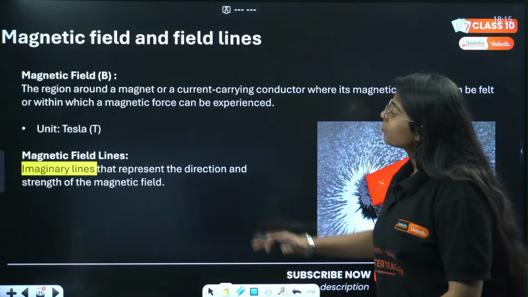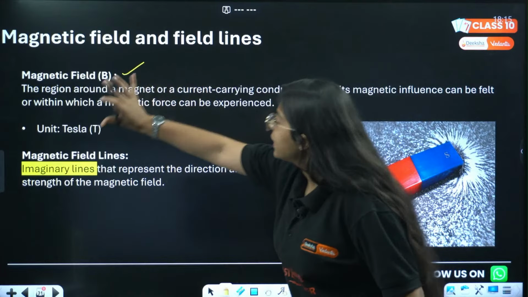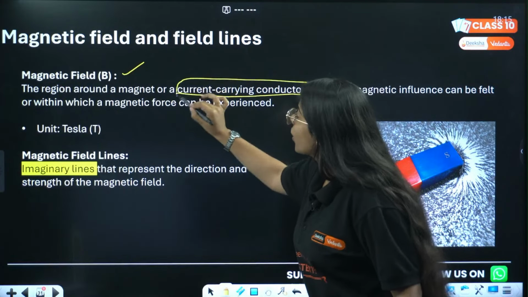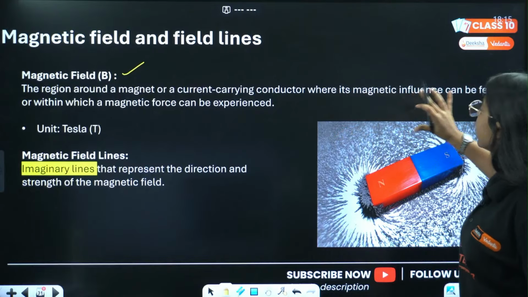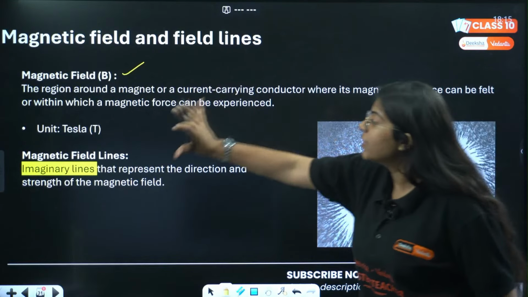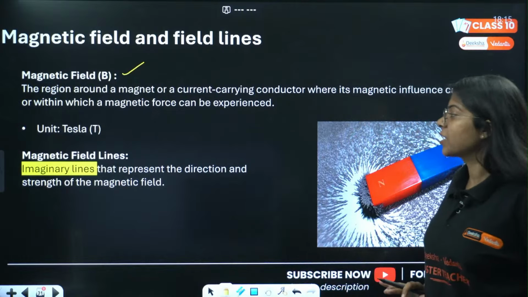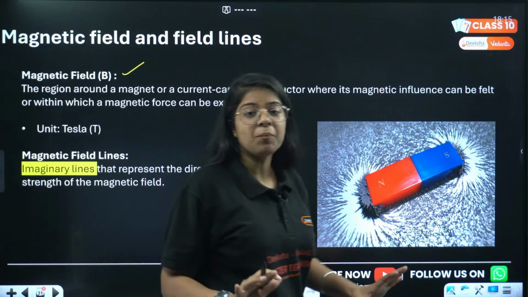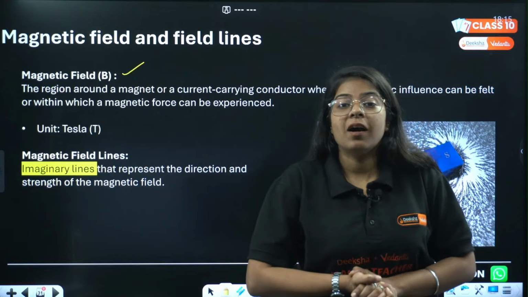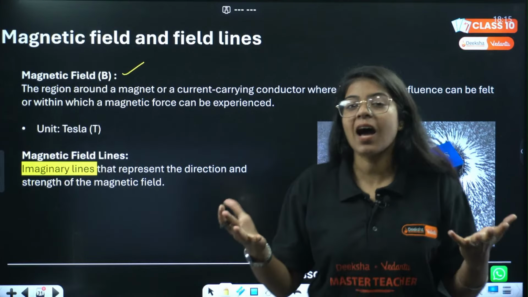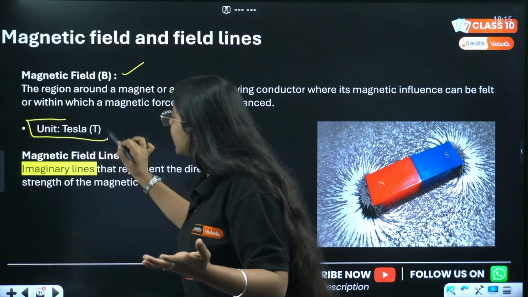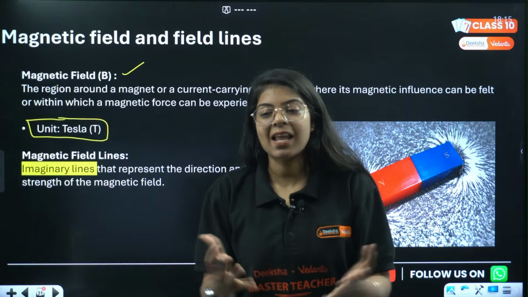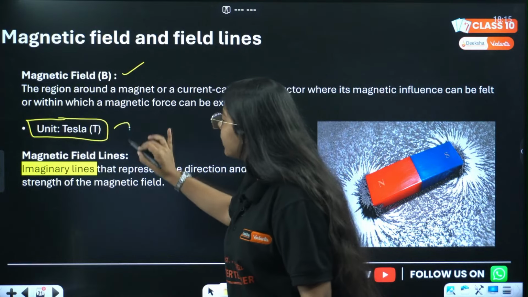Okay, let's go. So first is magnetic field, the region around a magnet or a current carrying conductor. We will study this later. Where its magnetic influence can be felt or within which a magnetic force can be experienced is called magnetic field. Understood? Exactly what I explained. Okay? Now what is the unit of magnetic field? That is Tesla. We have a very great scientist after whom this unit is named, that is Tesla, right? And what are then magnetic field lines?